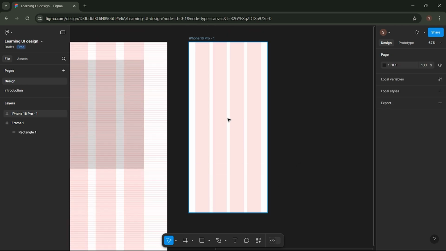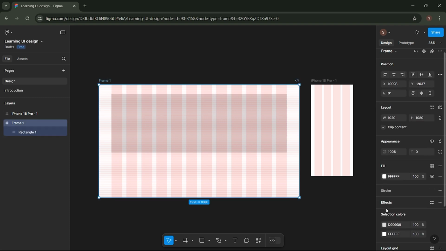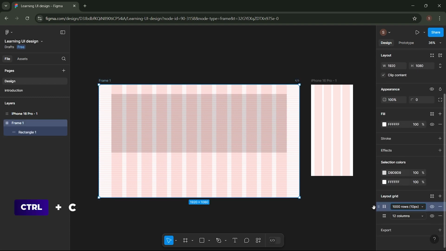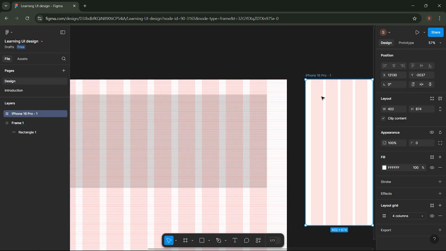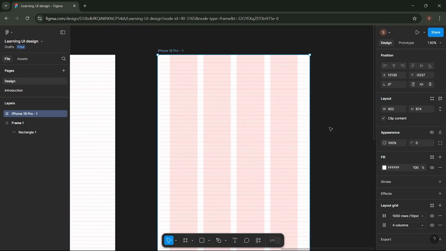Okay, let's move on to creating a horizontal grid. To speed things up, we can copy the grid settings from the desktop. Just click once on the settings you want to copy, press Ctrl+C or Command+C. Then click on the iPhone 16 Pro frame and press Ctrl+V or Command+V. The copied grid settings will automatically appear on the iPhone 16 Pro frame.